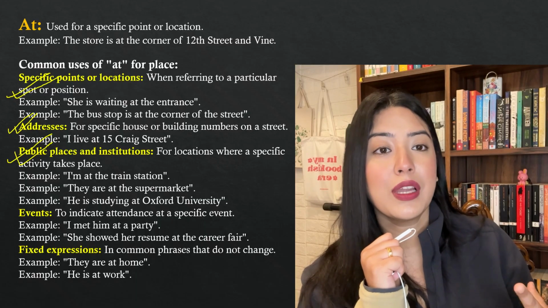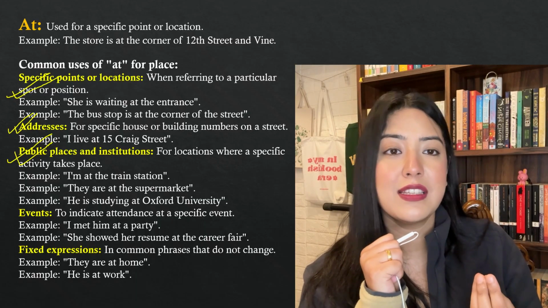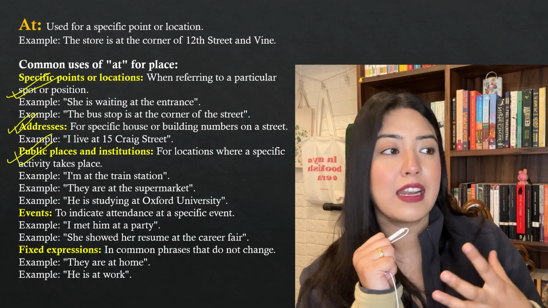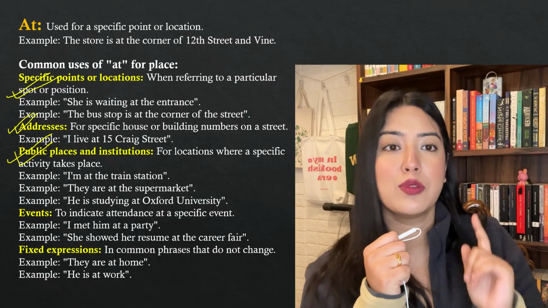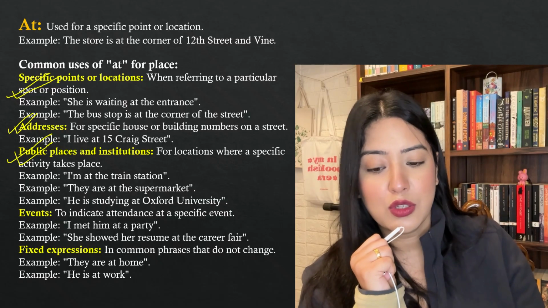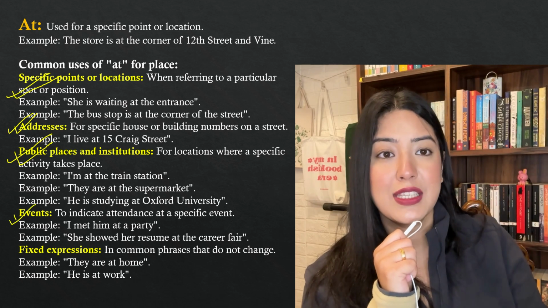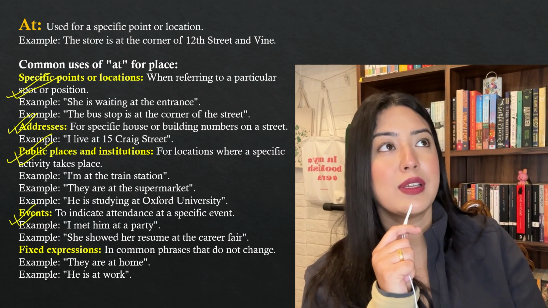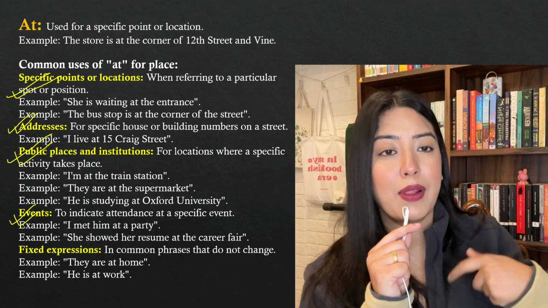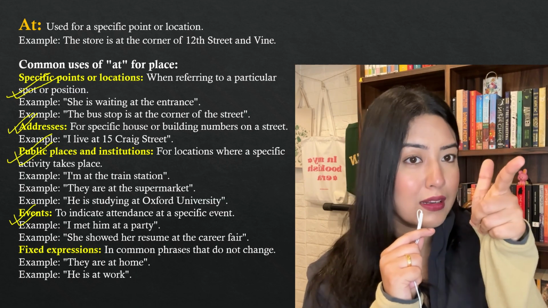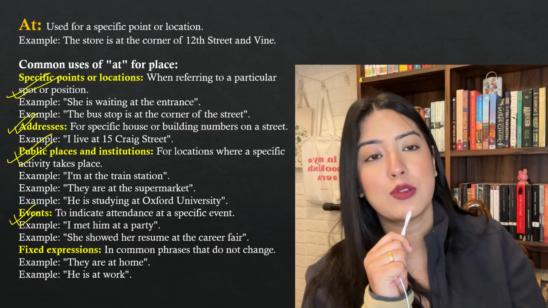These are locations where a specific activity is taking place. Lots and lots of activities take place in school, in offices, and in all of these other institutions. So where this hubbub and activity is taking place, you use at all the time. Events, to indicate attendance at a specific event. Like I said, she's at the concert, she's at the coronation, or she's at the felicitation ceremony. Whenever you point at a particular event that is taking place, that one point is always going to use the word at.